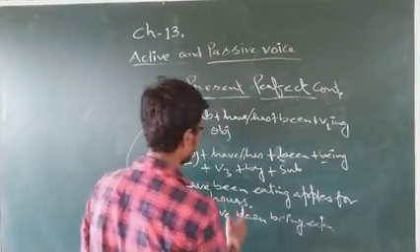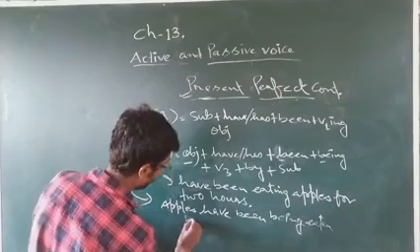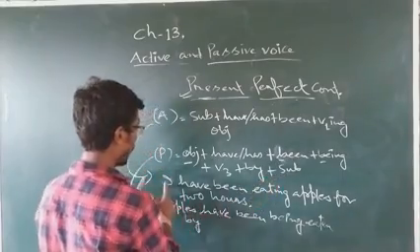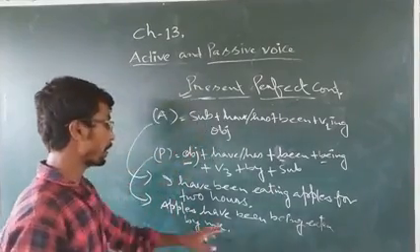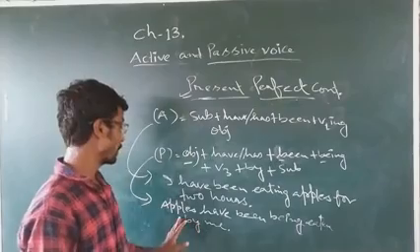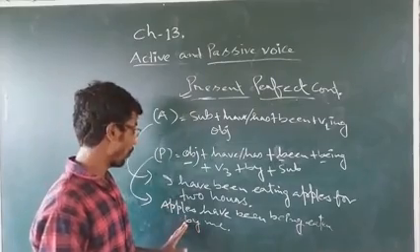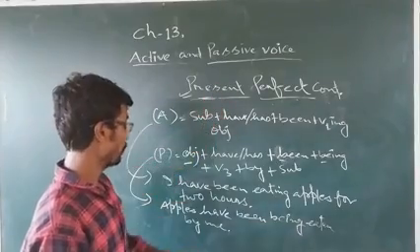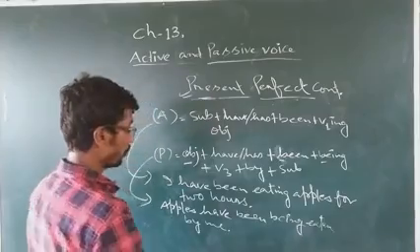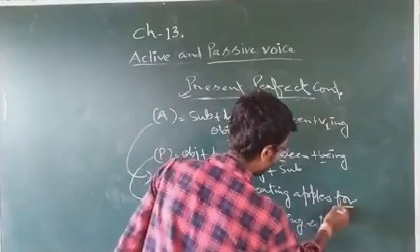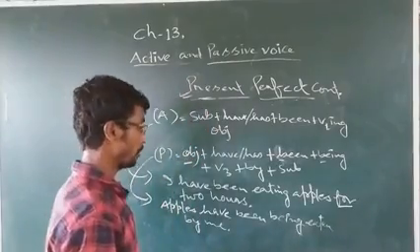Apples have been being eaten by me. It is the passive form of present perfect continuous tense. Here we newly got one thing, for 2 hours.